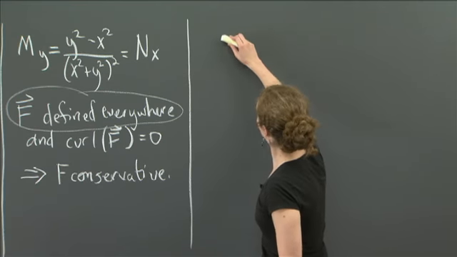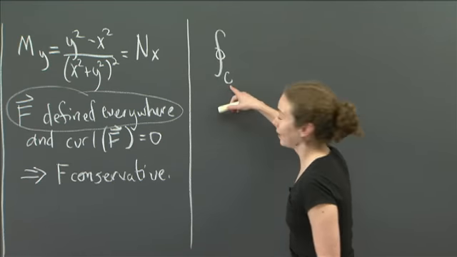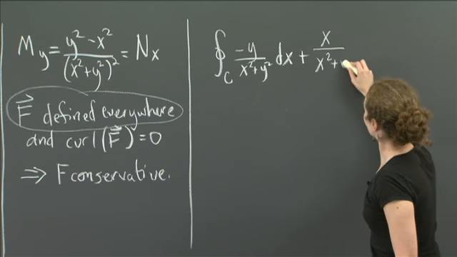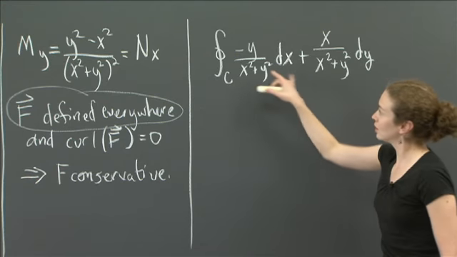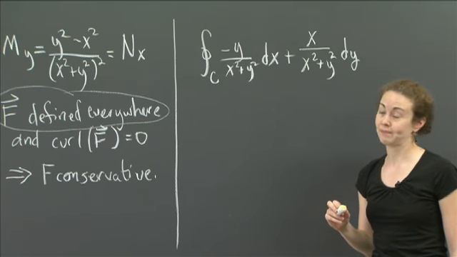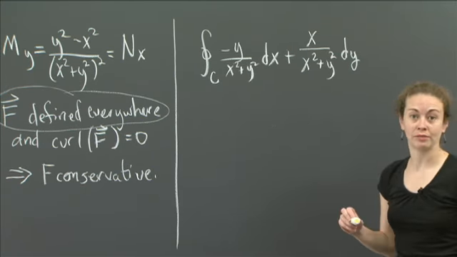So I'm going to show for some closed curve, I'm going to pick my curve, and I'm going to integrate over the closed curve this: minus y over x squared plus y squared dx plus x over x squared plus y squared dy. And I'm going to show that if I pick a certain curve, I'm going to get something that's not equal to 0. Okay? And the curve I'm going to pick is the unit circle. So we're going to let C be the unit circle.